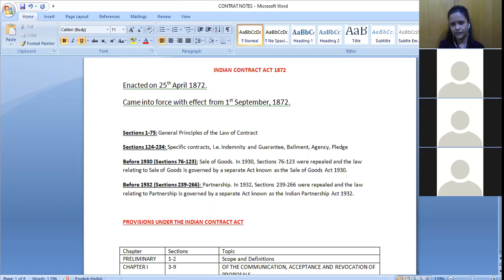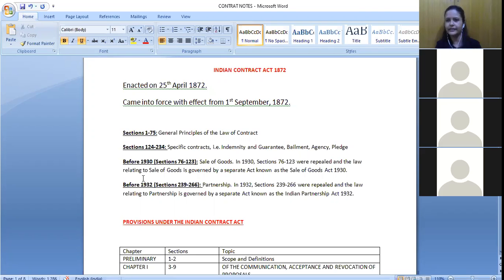Now the Indian Contract Act had 4 different parts. What is the first part? It is the general principles of law of contract, mentioned under sections 1 to 75. What are these general principles?